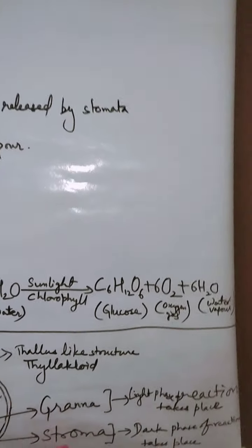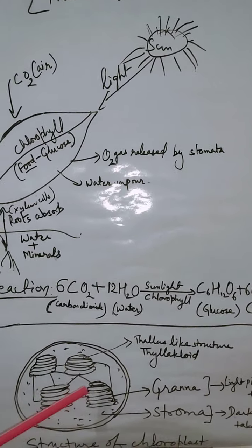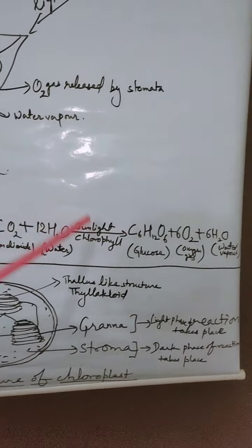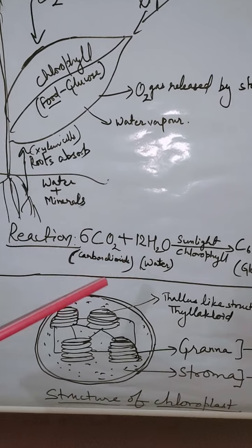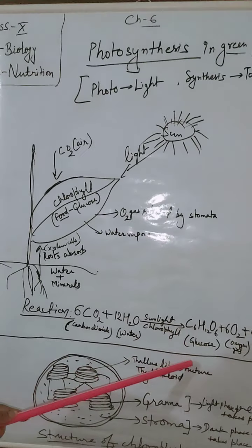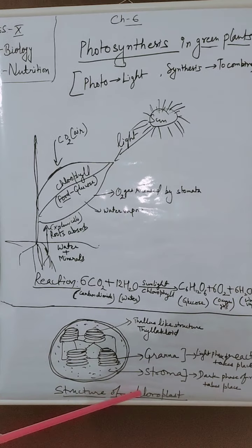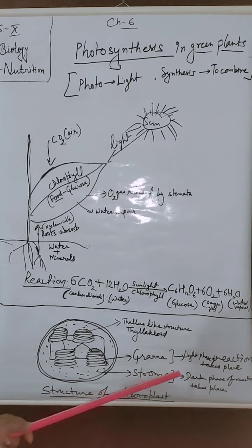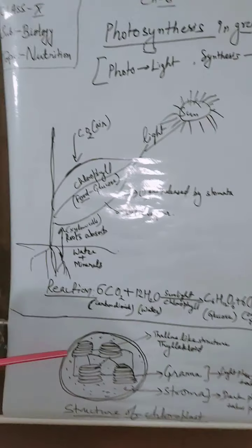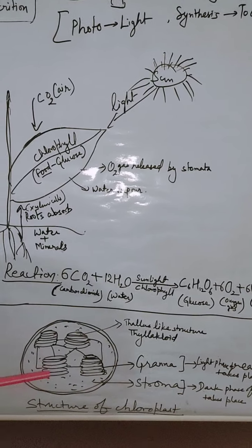The light phase occurs in the grana, in the molecules of chloroplast or chlorophyll. And the dark phase of reaction is mainly where synthesis occurs, the combination of carbon dioxide with hydrogen to form glucose, which occurs in the stroma, the liquid material of chloroplast. How the light phase and dark phase reactions take place, we will discuss next time. Before that, let's see what is the role of chlorophyll.